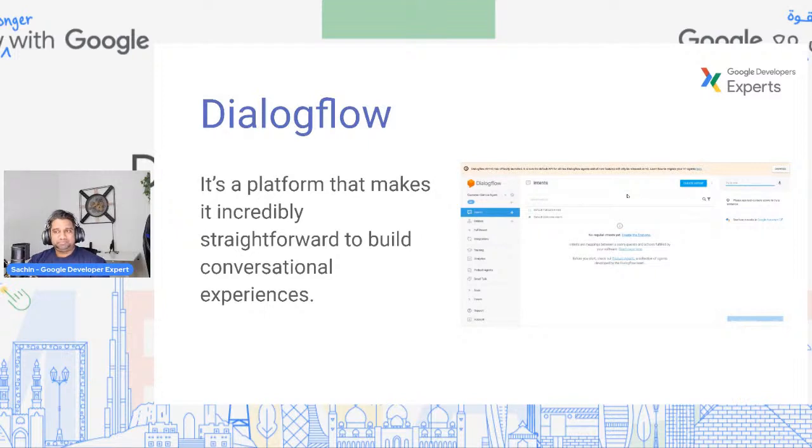So for people who've never built a chatbot, when you actually think about how it's going to work, what are the different elements that we need to keep in mind to build a chatbot? How's the AI going to work? Do I have to build my own AI and machine learning models? And what are the different components that are involved? How do I connect to my backend?